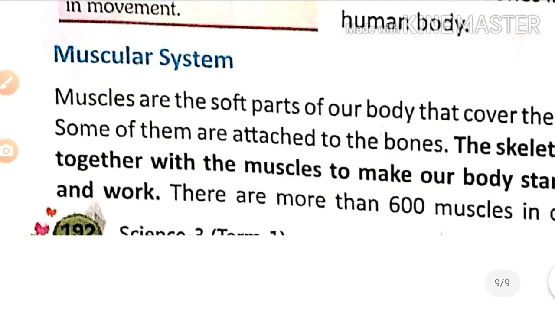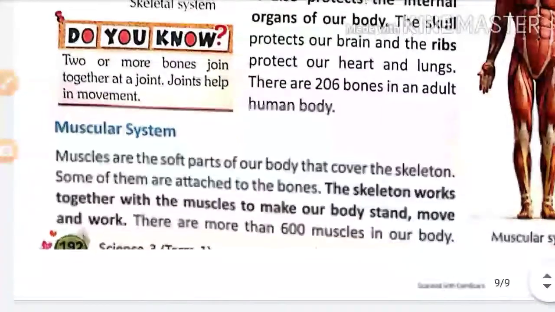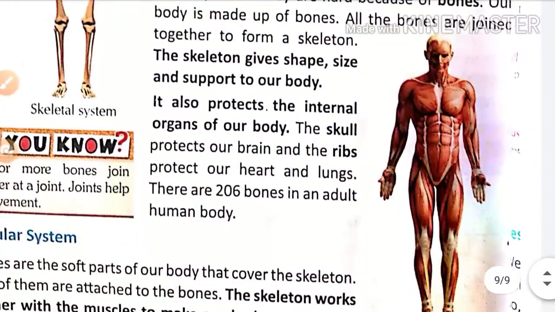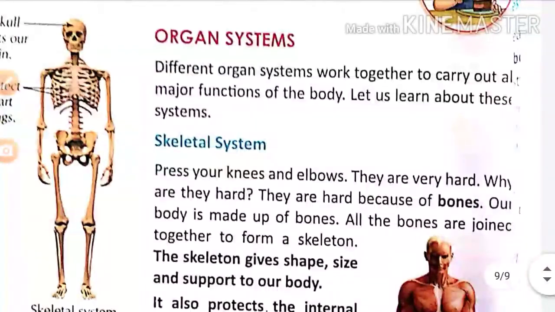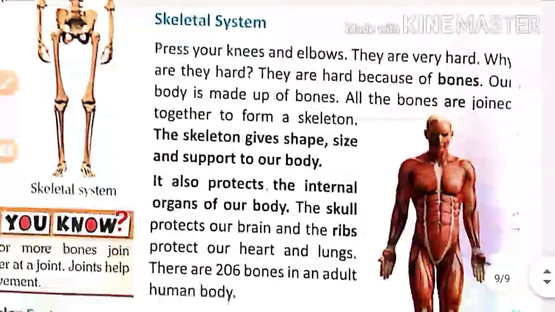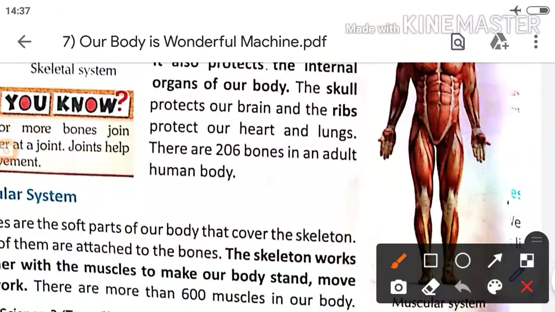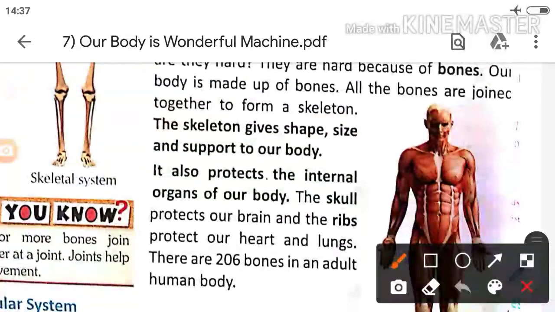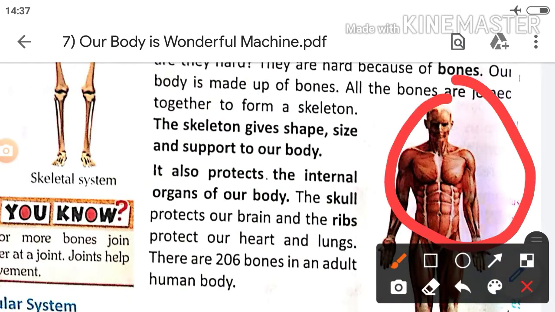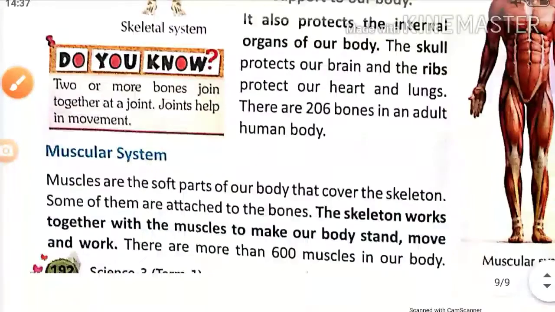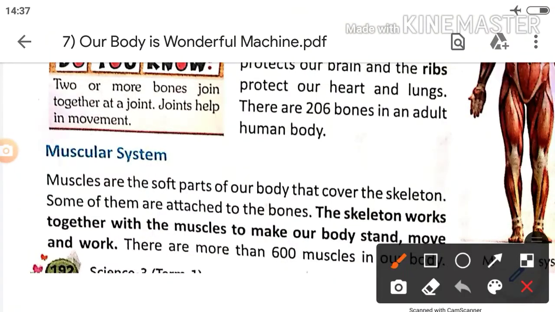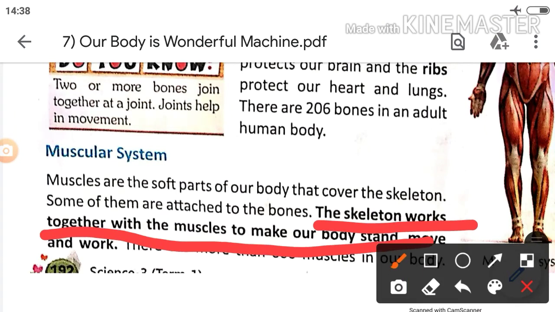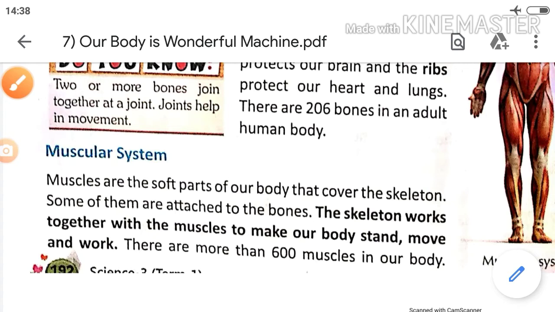See, students, if muscles are not there, then we could not move properly. With the help of only the skeleton, shall we move? No, no. So they have the support of the muscular system. This muscular system is the very soft part of our body. What is its function? The skeleton works together with the muscles to make our body stand, move, and work. This is the function of the muscular system.